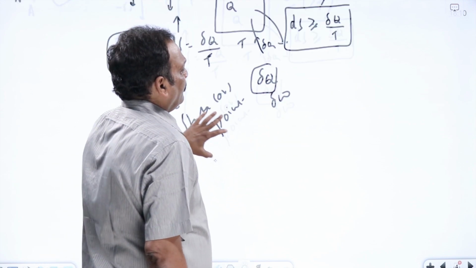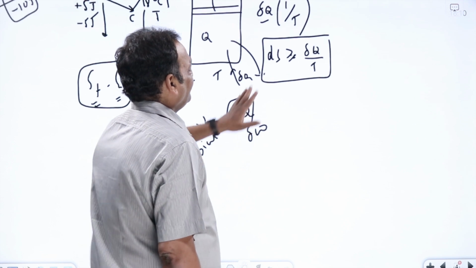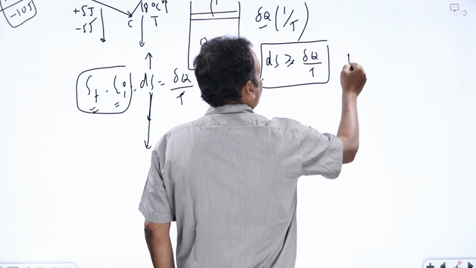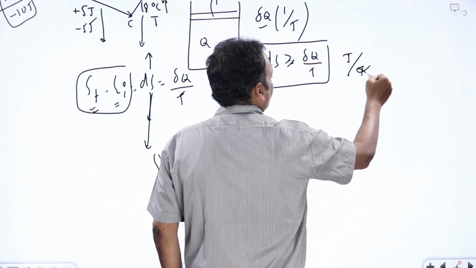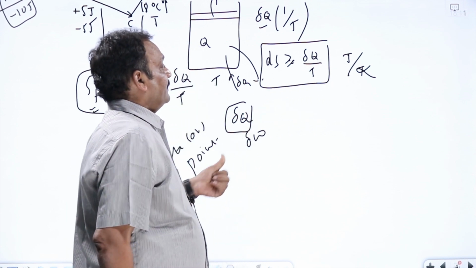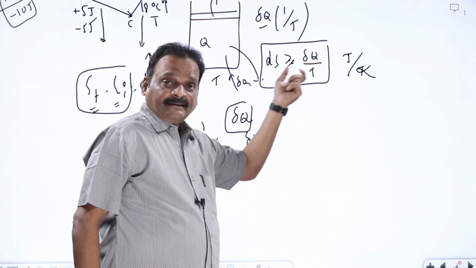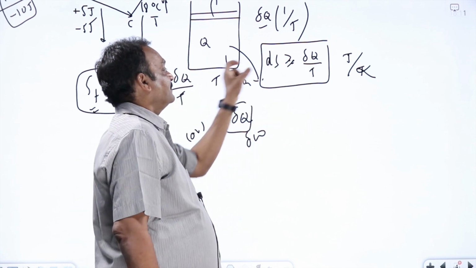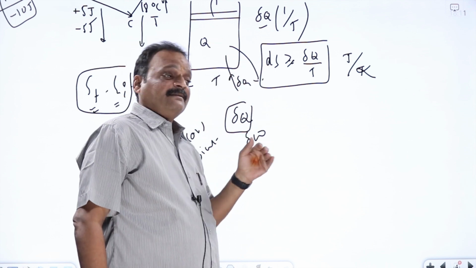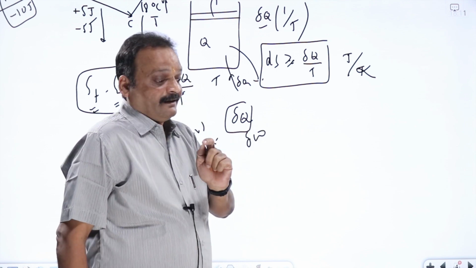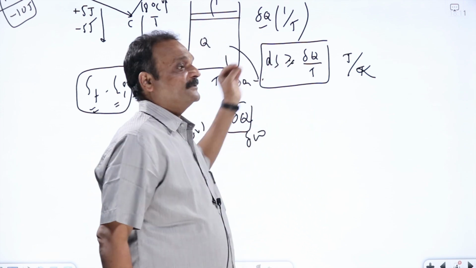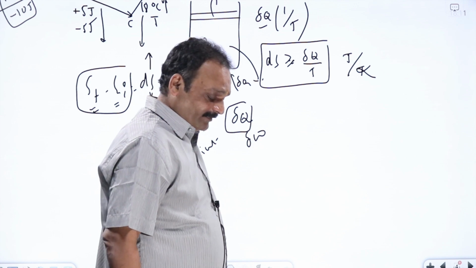Now, what are the units of entropy? Units of Q are joule, and units of temperature are Kelvin, so the units of entropy are joule per Kelvin. Now see, only changes in entropy can be measured according to thermodynamics. Because this delta Q is heat given or taken, this dS is increase or decrease in entropy. The system's entropy can increase or decrease, keep that in mind. The surroundings' entropy can increase or decrease, keep that in mind also. When I give some heat to the system, the system's temperature increases, and the system's entropy increases.